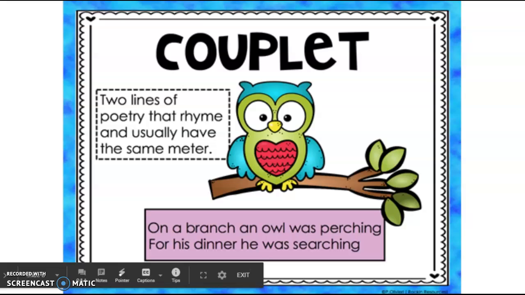The next type of poem that we're going to talk about is called a couplet. A couplet is 2 lines of poetry that rhyme and usually have the same meter. So this one says, on a branch an owl was perching, for his dinner he was searching. So notice that our rhyme scheme is AA because perching and searching rhyme, and there are only 2 lines here.